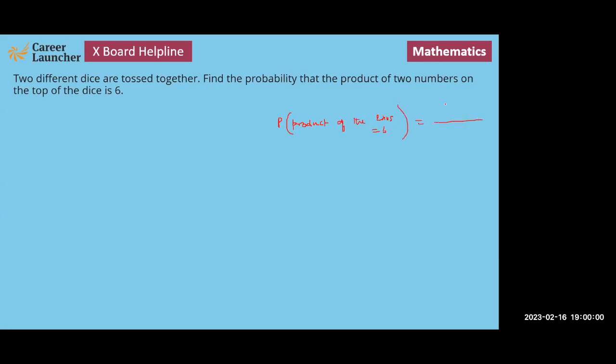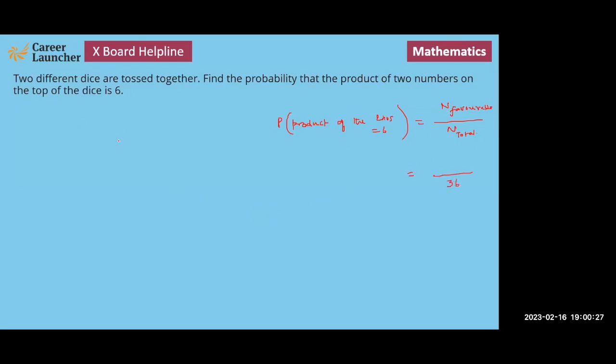So we need to find out the number of favorable outcomes by number of total outcomes. So the total number of outcomes, if I look at it, we have already seen is 36.